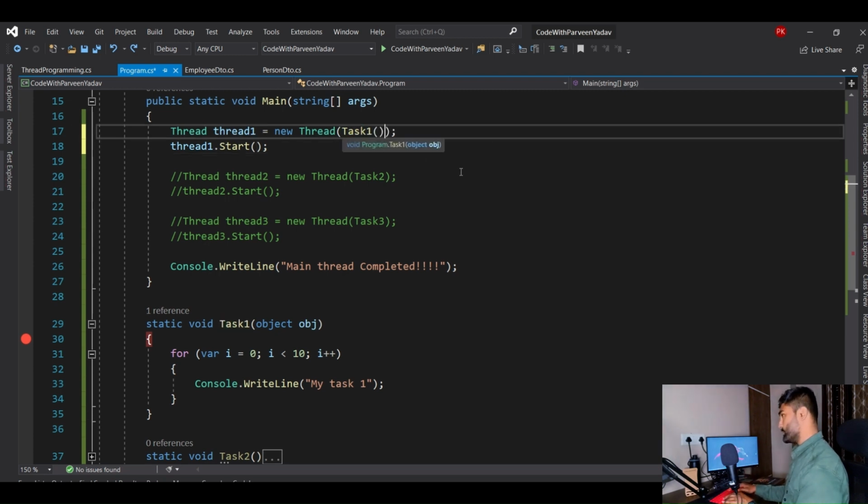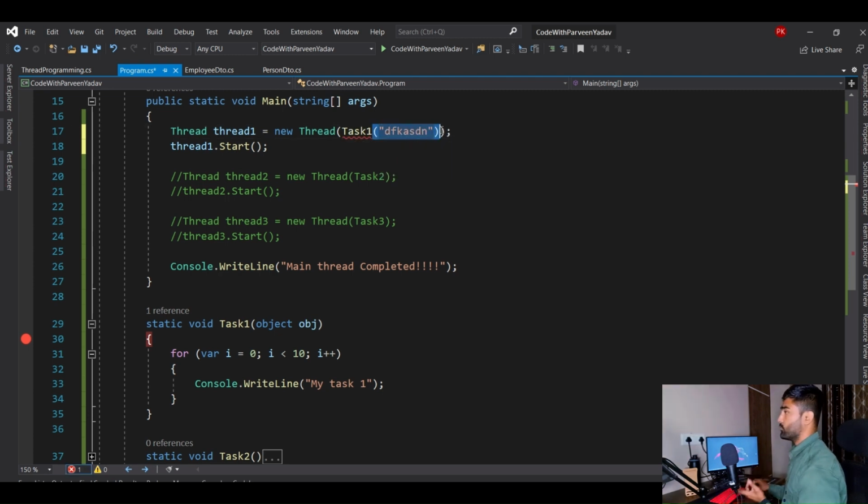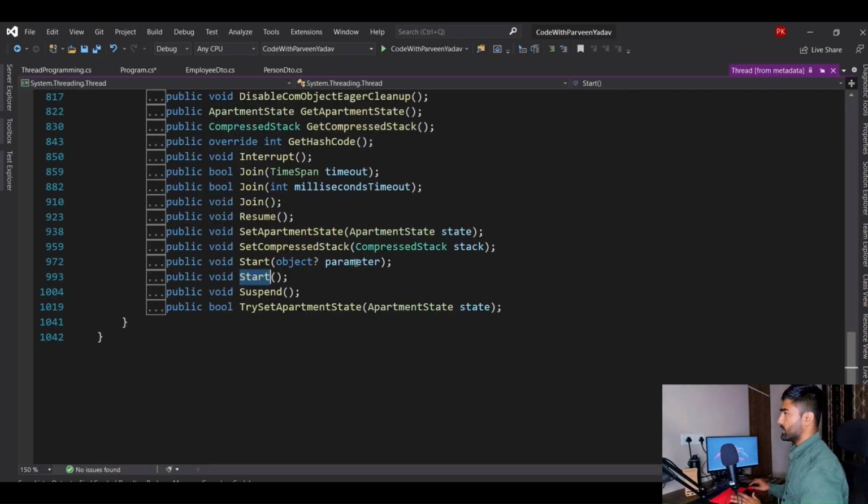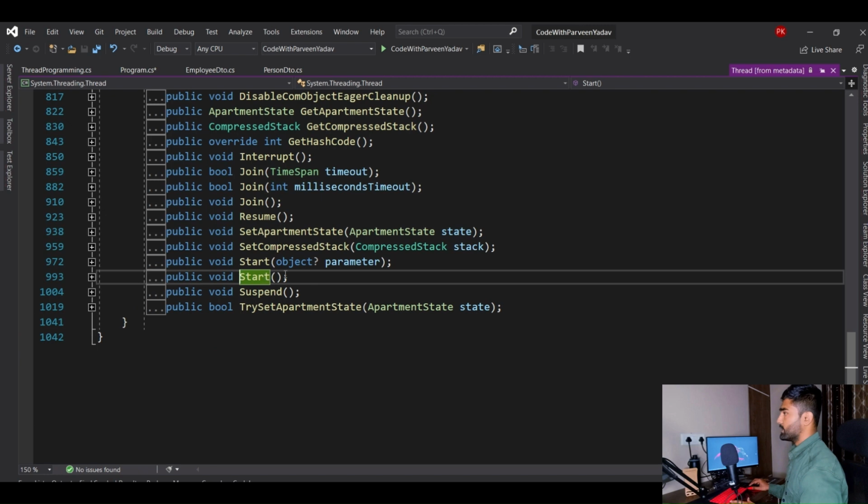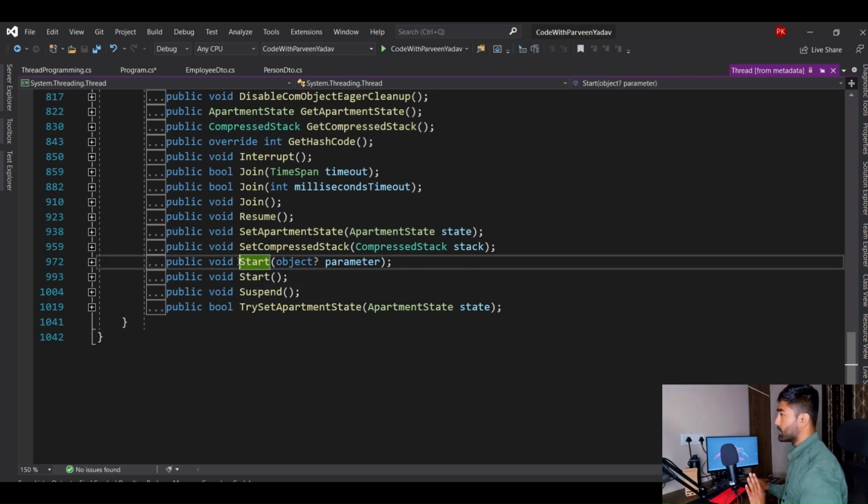I don't think so, because we just saw that you can't make it a method over here. It just needs assignment of work. Then where do we have to do that? Well, at the start. Start can be without a parameter, but start can also be with a parameter. You see, you can pass the object parameter here.